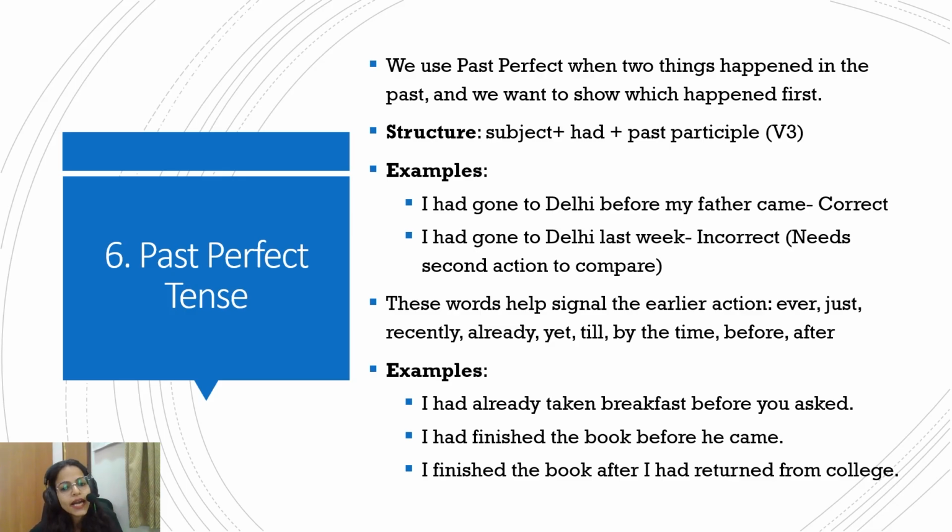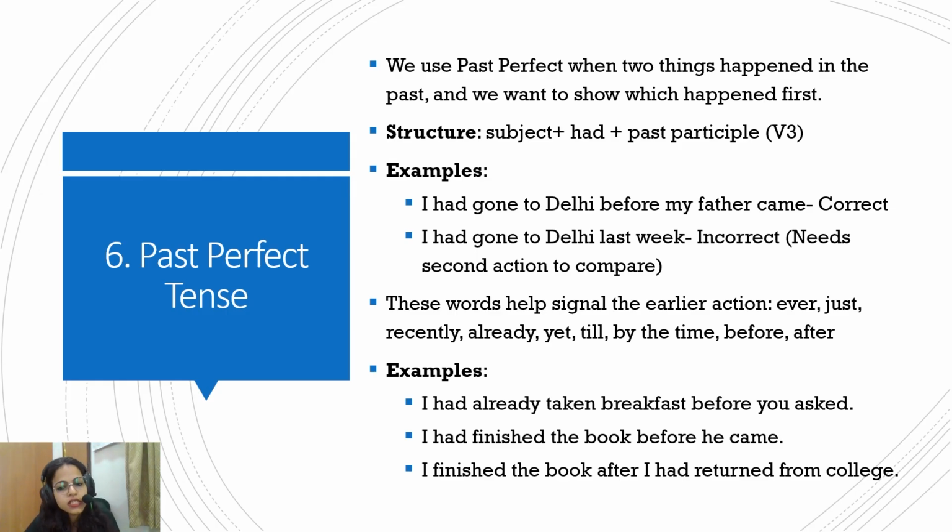For example, I had gone to Delhi before my father came. So the action of my father coming and me going are two actions, and both of them happened in the past. But this is telling that I had already gone to Delhi. The action of going to Delhi happened first and then my father came. Now, if you say "I had gone to Delhi last week", it's not correct, because there has to be a second action to compare. Only then can you say had plus the third form of the verb.